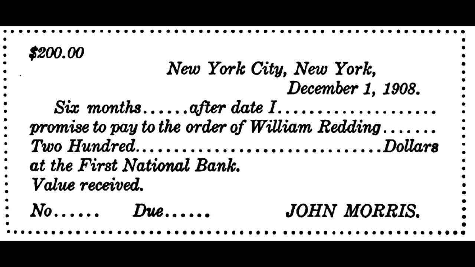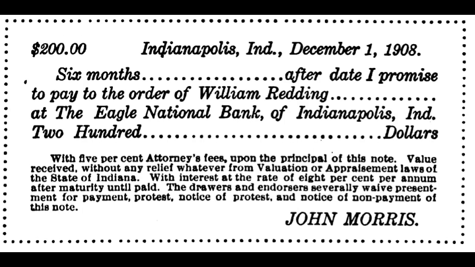The following is a form of a promissory note which is common in some jurisdictions. $200. Indianapolis, Ind. December 1, 1908. 6 months after date I promise to pay to the order of William Redding at the Eagle National Bank of Indianapolis, Ind. $200 with 5% attorney's fees upon the principal of this note. Value received, without any relief whatever from valuation or appraisement laws of the state of Indiana, with interest at the rate of 8% per annum after maturity until paid. The drawers and endorsers severally waive presentment for payment, protest, notice of protest, and notice of non-payment of this note. John Morris.